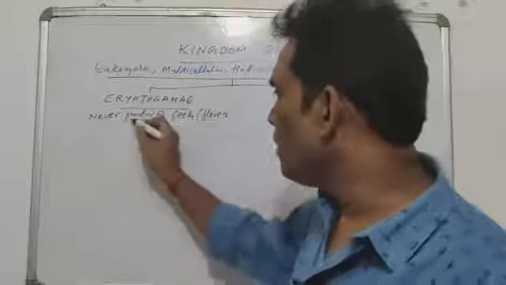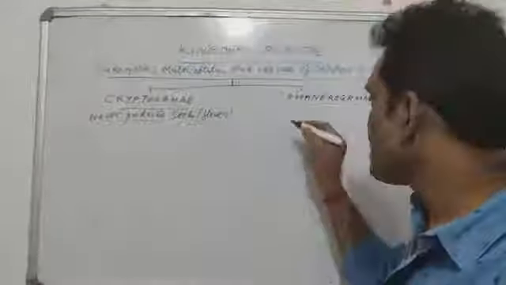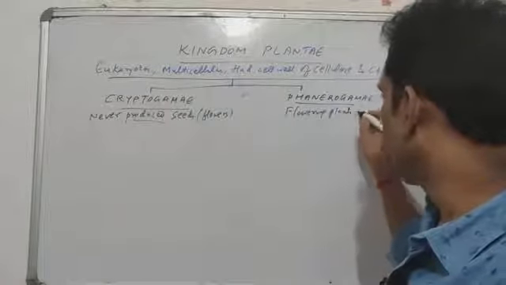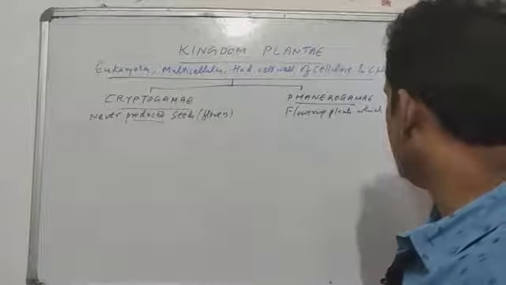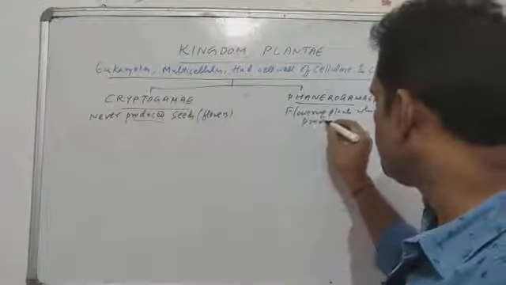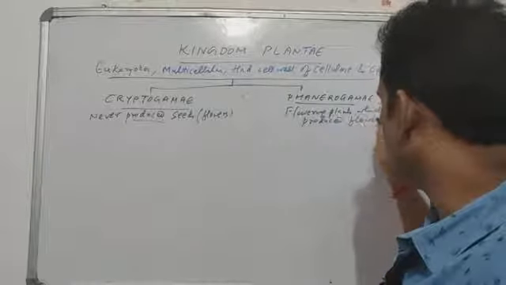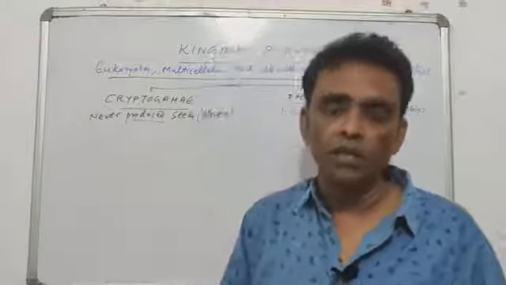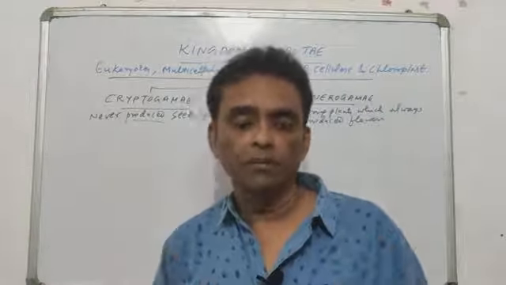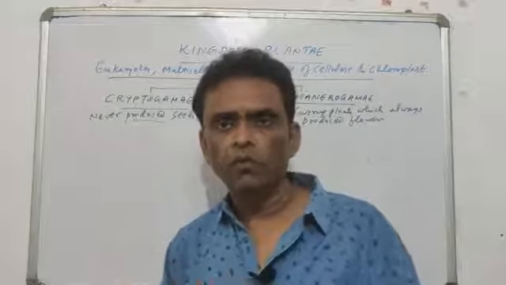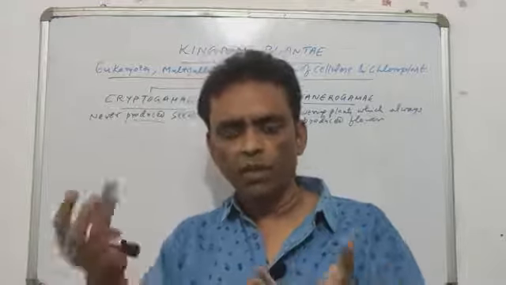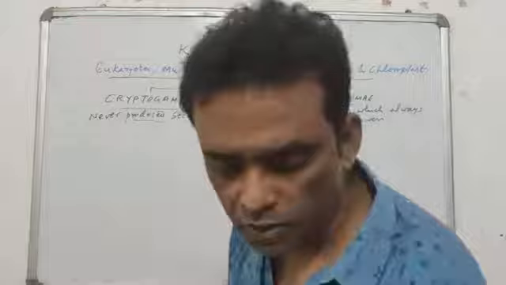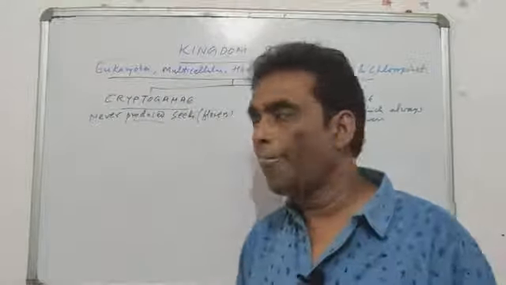So we can say flowerless plants are called cryptogams, and the flowering plants which always produced flowers were kept in the other group. There are many plants in the world in which a flower never appears, and seed formation does not happen in them, so they were kept in cryptogamy. And those plants in which flowers appear continuously, pollination and fertilization happen in the flower and seeds are formed, all those organisms were kept in a group called phanerogamy.